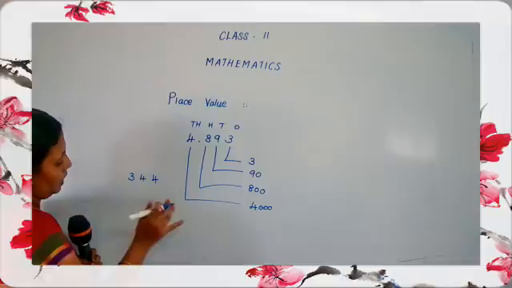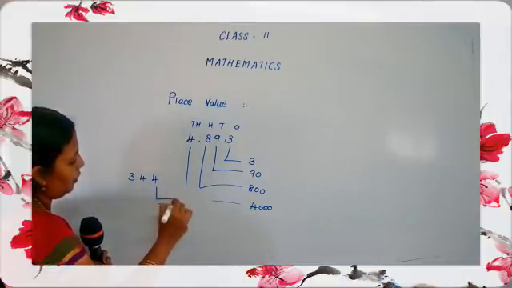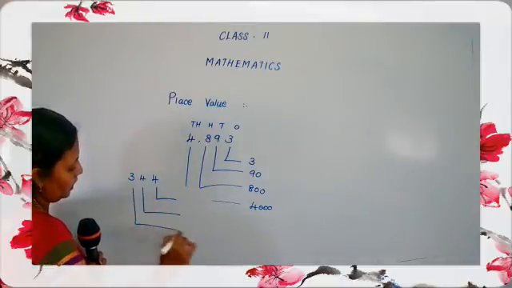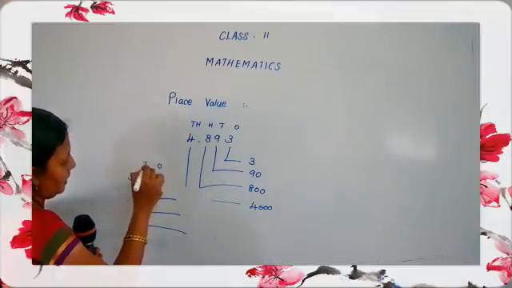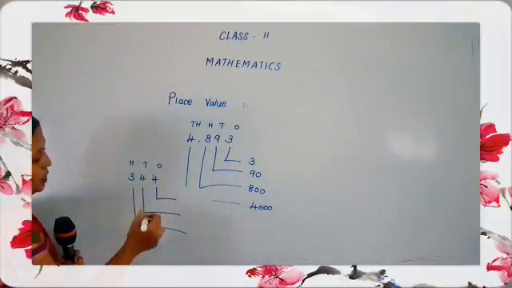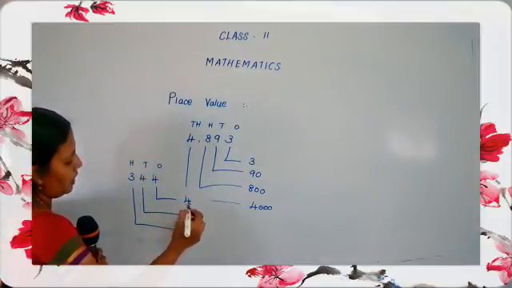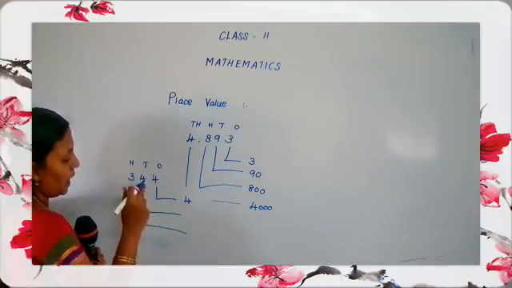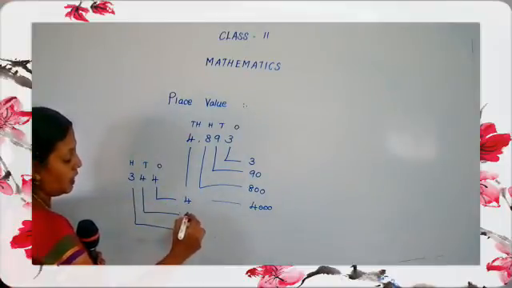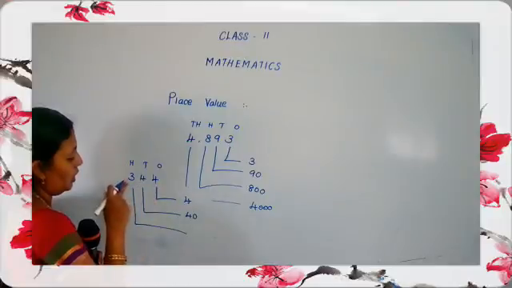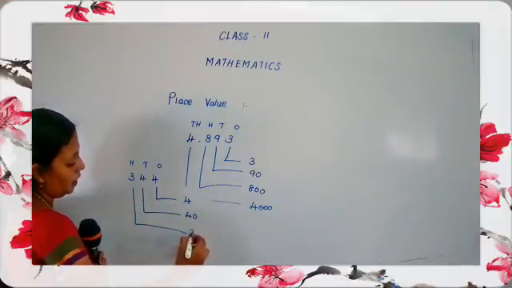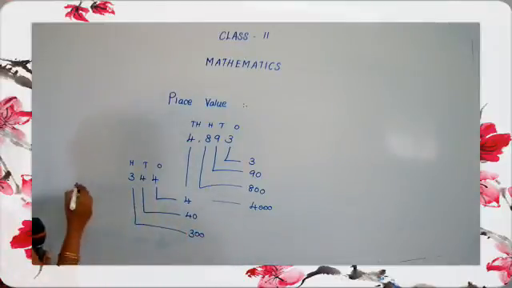344. It is on ones, tens and hundreds. How many ones are here? 4 ones. How many tens? 4 multiplied by 10. 4 tens are 40. Then 3 multiplied by 100. 300.